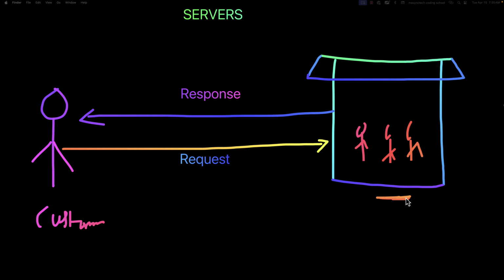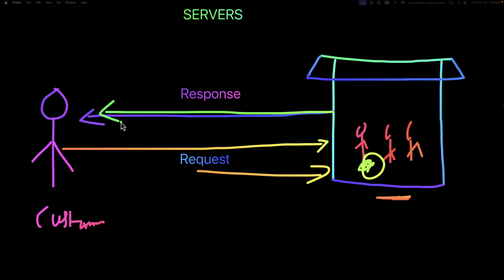Then the waiters will take the order and send it to the kitchen for the food to be prepared. So now we are going to regard the restaurant as a server, because this is where the main logic is going to be implemented, and that is how the food is going to be prepared. As soon as the food is ready, the waiters will bring the food back to the customer, and this is what we call the response. So always, a server receives a request, processes that request, and then sends back the response to the user. That is basically how servers work. But we have other components that make it happen. But this is a basic scenario.